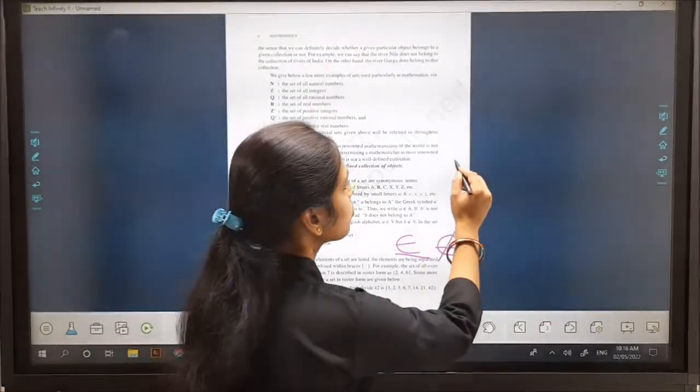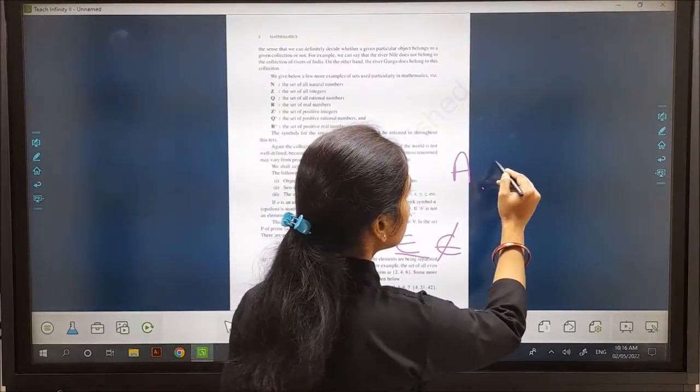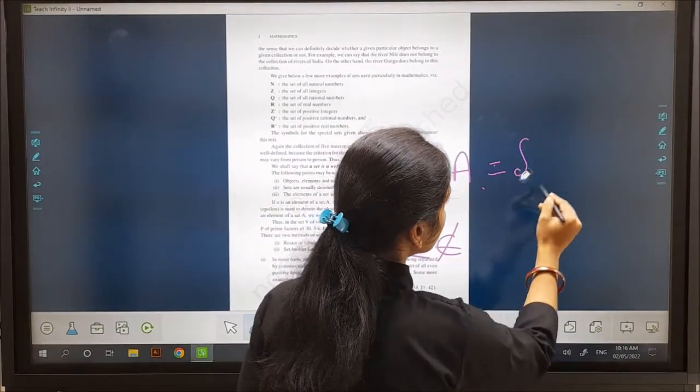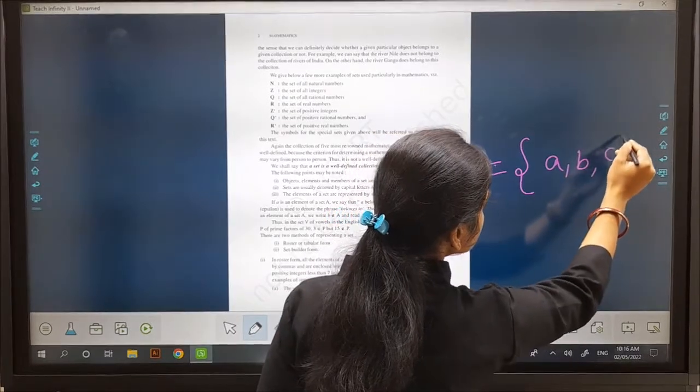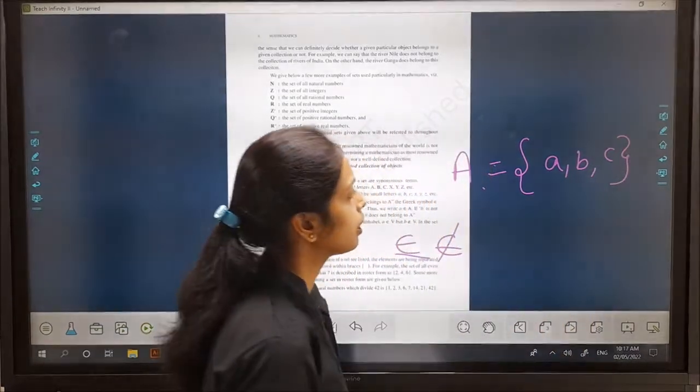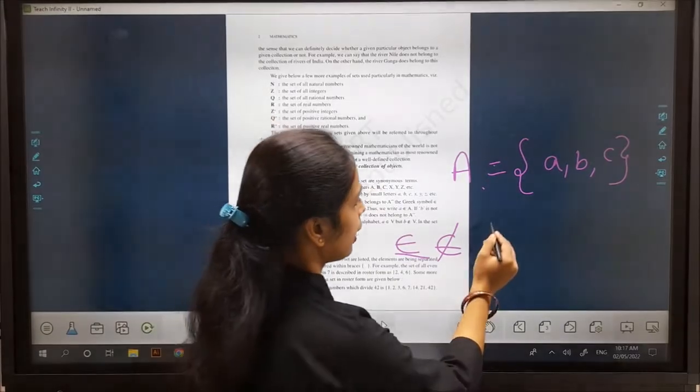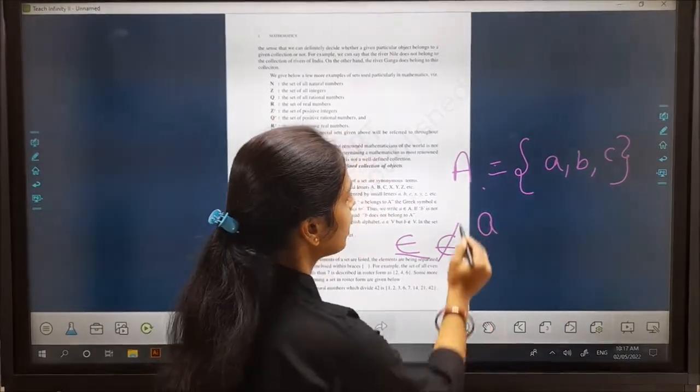Like here, A is equal to a, b and c. Then is a an element of set A?